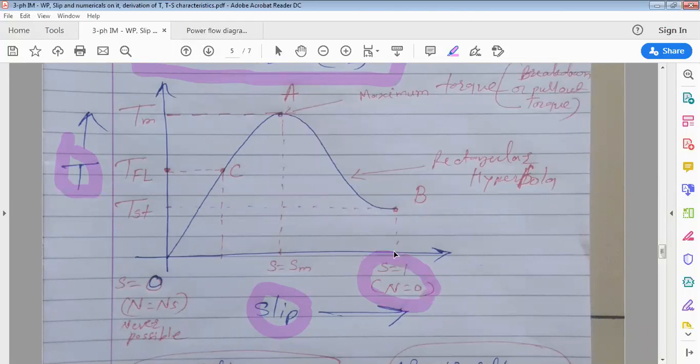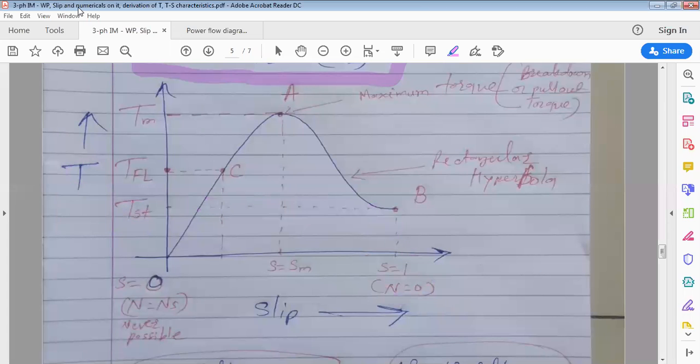This is the starting point, where we switch on the motor when S is 1. Whatever the torque respective to this slip is marked as starting torque.